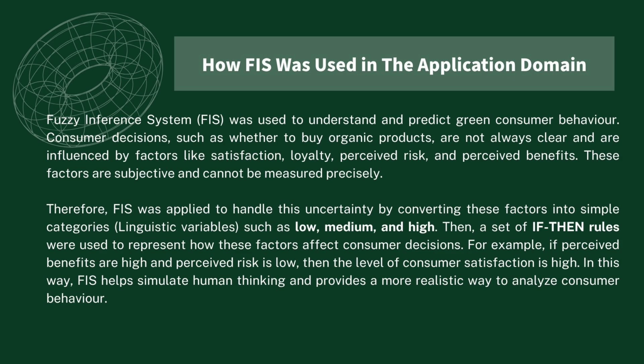Therefore, FIS was applied to handle this uncertainty by converting these factors into simple categories, linguistic variables, such as low, medium, and high. Then, a set of if-then rules were used to represent how these factors affect consumer decisions. For example, if perceived benefits are high and perceived risk is low, then the level of consumer satisfaction is high. In this way, FIS helps simulate human thinking and provides a more realistic way to analyze consumer behavior.